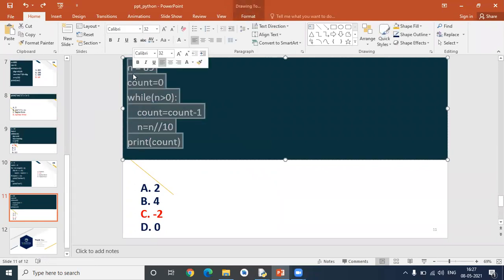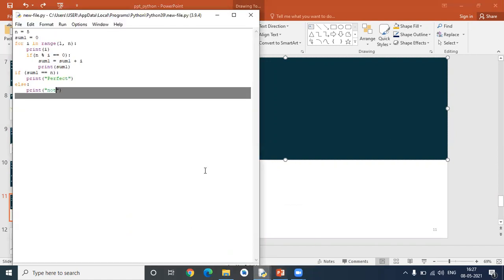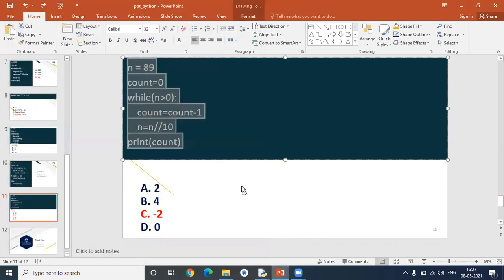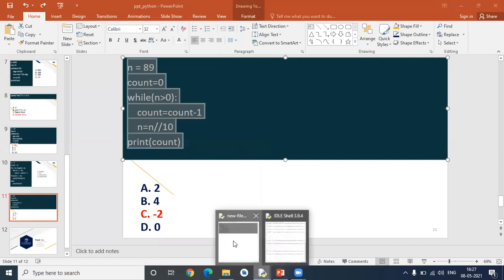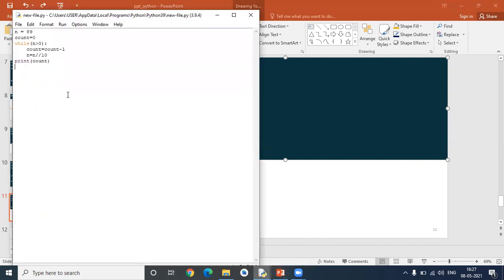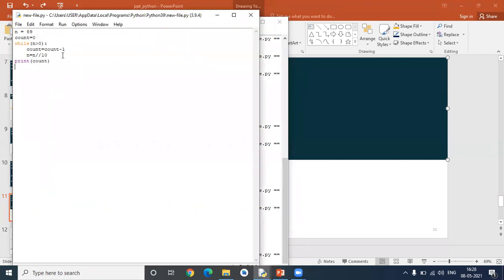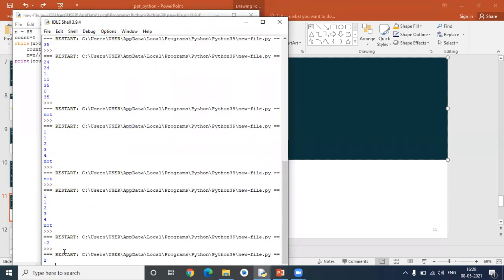I'll copy the same code and paste it here. Control C, sorry, Control C here, paste the same thing. Just save this and run the program. So you see here -2 is displaying. If I replace with a plus, then you will get +2. Just run this program. See here, +2 is displaying.